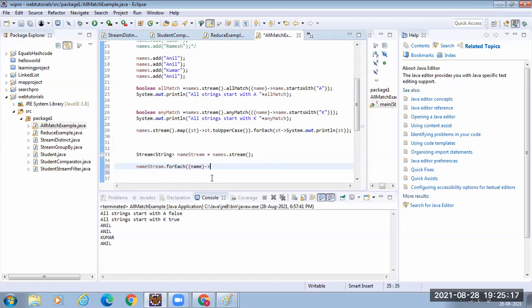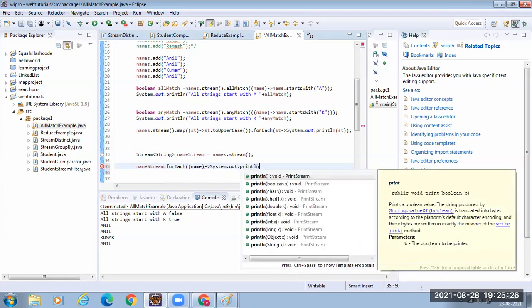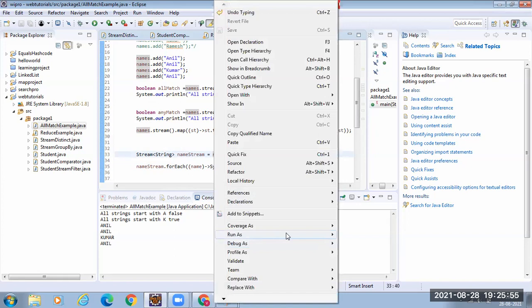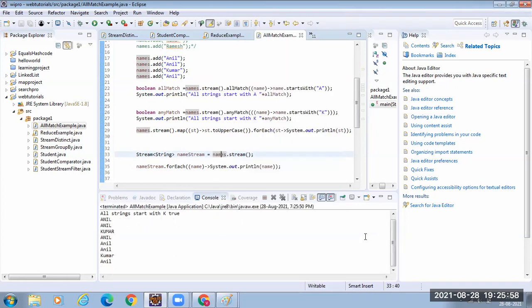Then what I need to do, the accept method takes something and does some action. It doesn't return anything. So I am doing System.out.println on the argument that I received. That's it. Now what happens? The forEach loop. So this is the implementation for your consumer argument. So this will be taken by the forEach, right? So using this consumer reference object, it will call the dot accept method, passing each string from the stream one by one. So it will print all the contents in the stream. So this is the basic thing.